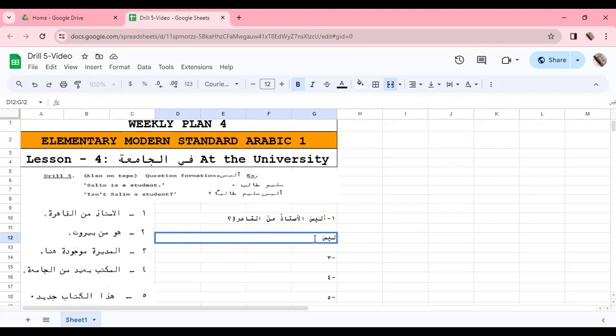So Laisa min Beirut. Now, how are you going to make it a question? You are going to make it a question by adding the interrogative particle.